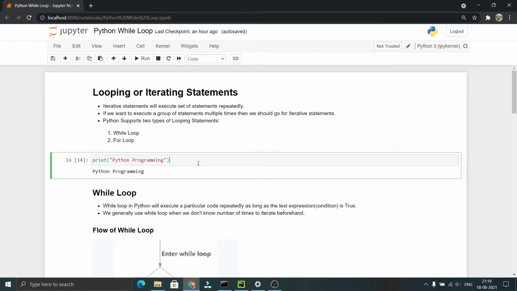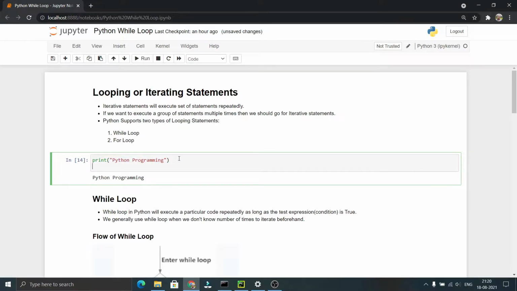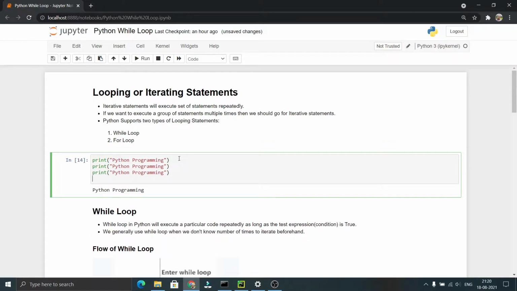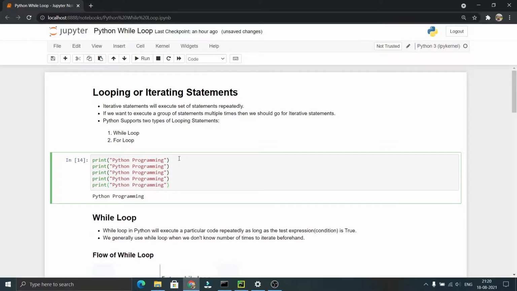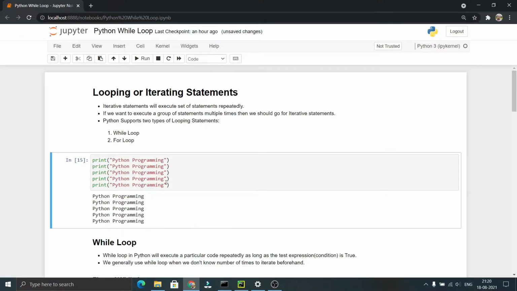For example, let us take a scenario. We want to print Python programming 5 times. What we will generally do is copy this Python programming and write it 5 times in order to print it 5 times and execute the code. This will print Python programming 5 times. But if we want to print it 100 times, we have to write the same line of code 100 times. This will be a tedious task. So in order to perform such repetitive tasks, we use the looping statements.